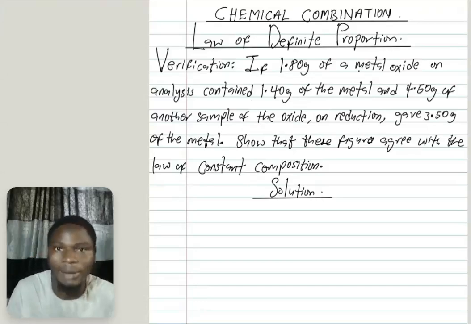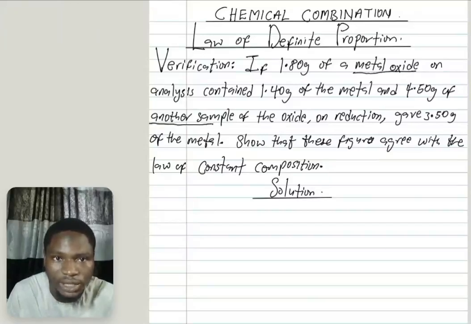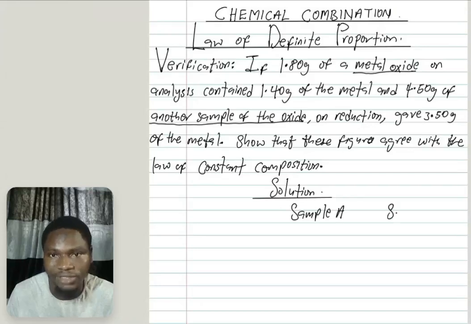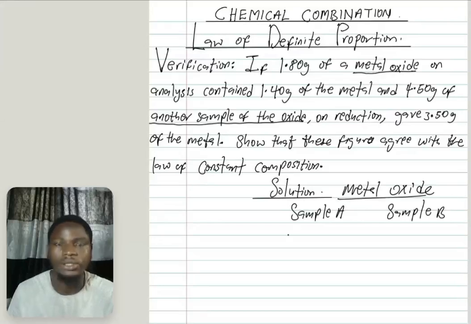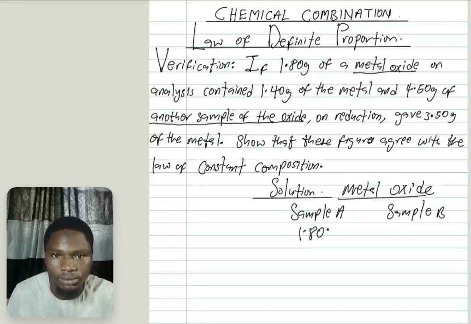So let me say that I have sample A and sample B. We are looking at the same metal oxide. Sample A is 1.80 gram and sample B is 4.50 gram.